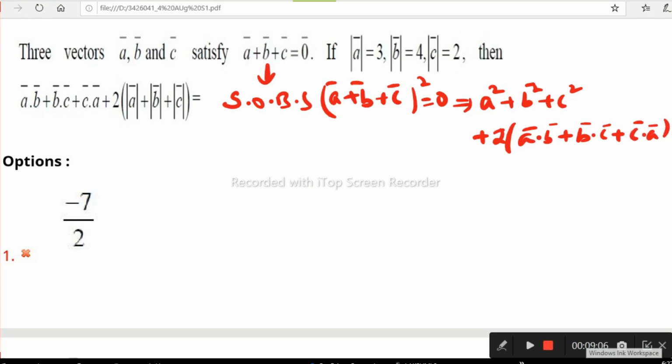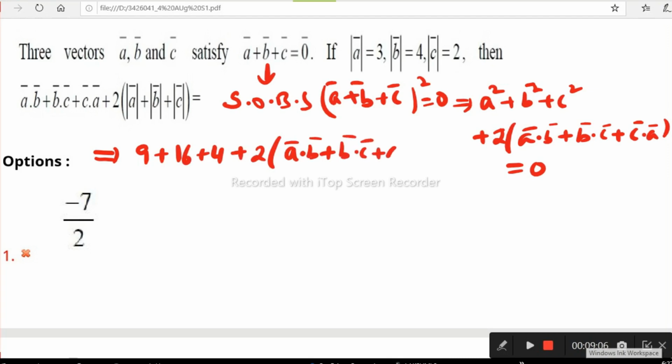If you want to take the square up to this, you have to use it. Okay, you know already the ABC lengths are given. Mod A is given as 3, then A square is 9, B square is 16, C square is 4, plus 2 times of, we can collect from this one, A dot B plus B dot C plus C dot A is 0, right?